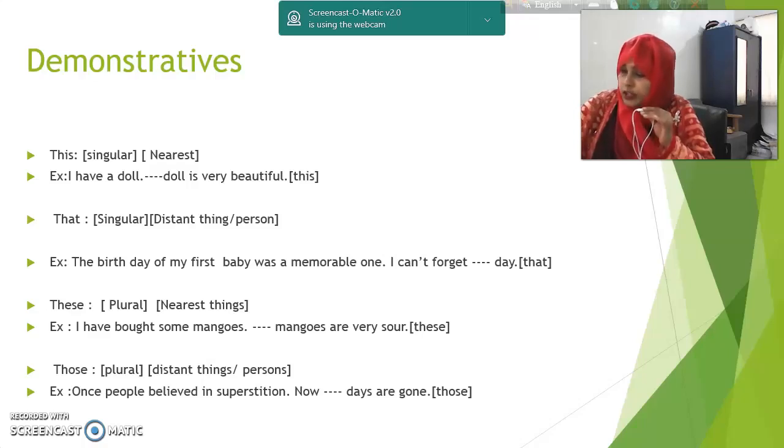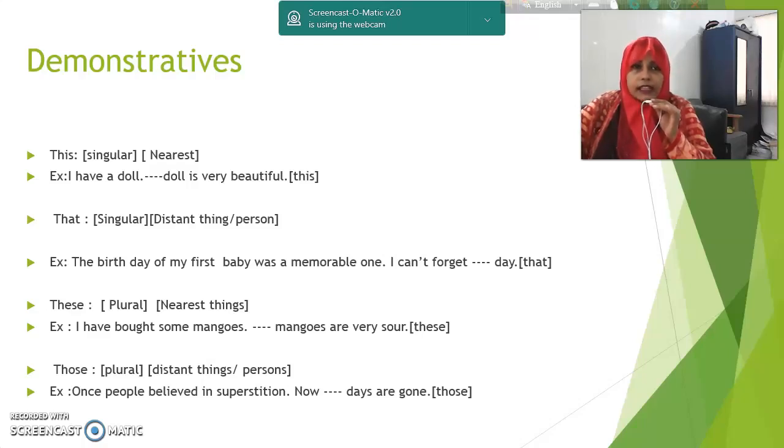There are 4 demonstrative pronouns. Number 1, this. Number 2, that. Number 3, these. Number 4, those. Let us have a look at the examples.